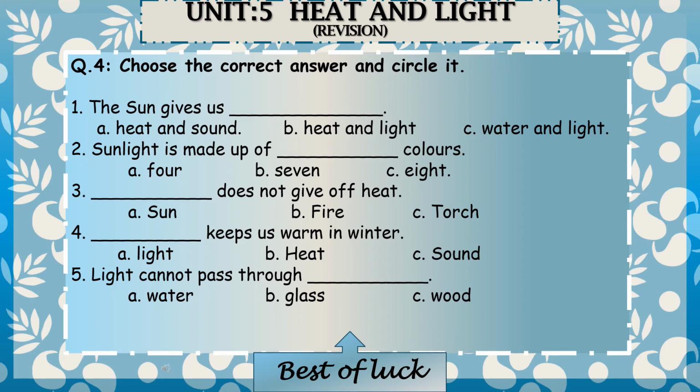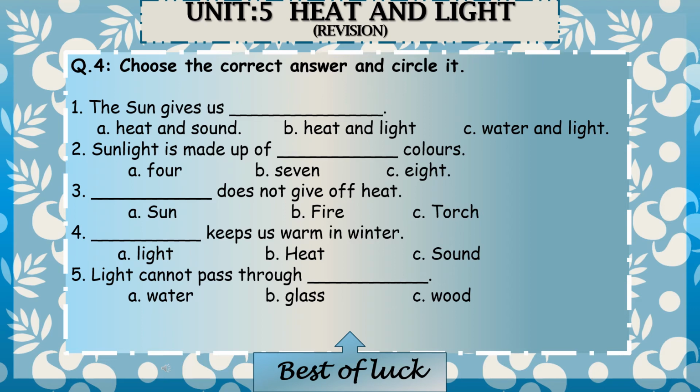Next question we have done is choose the correct answer and circle it. You have to read the sentence, and for each sentence you have been given some options. There are 3 options, A, B, C. You have to select one correct option and circle it or highlight it. Okay.